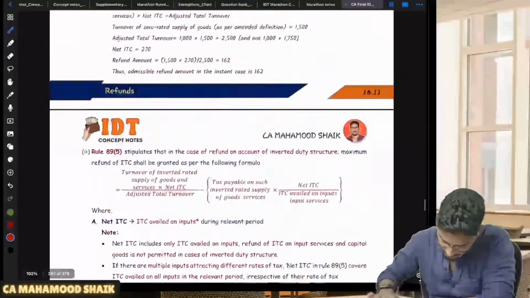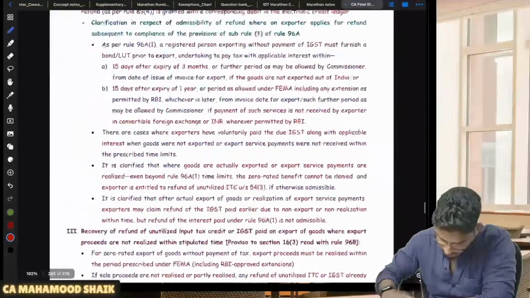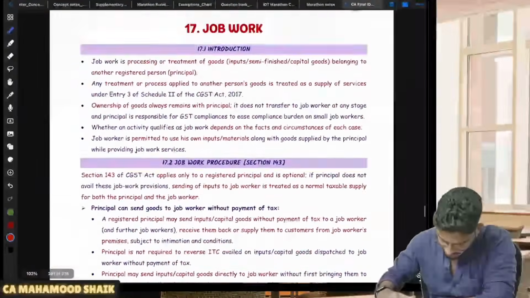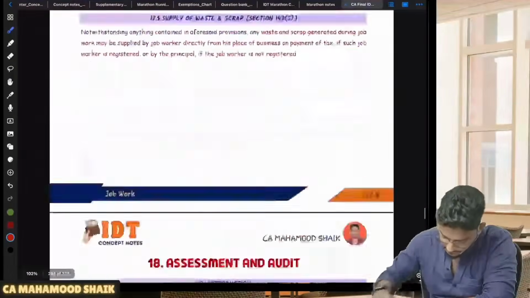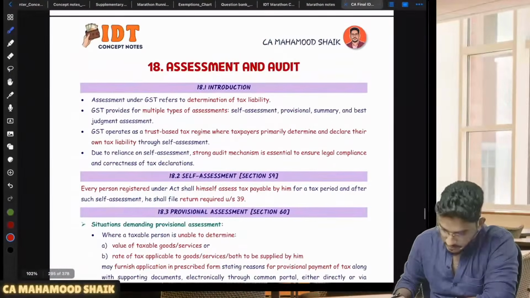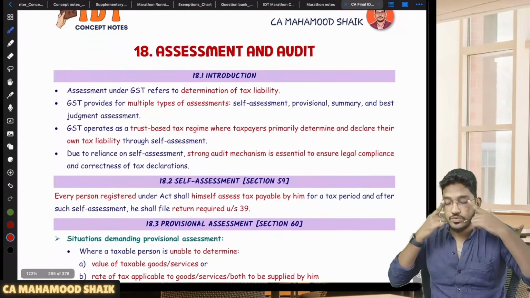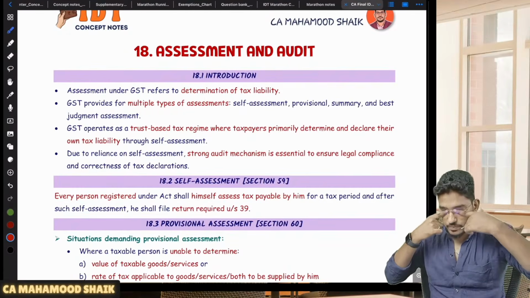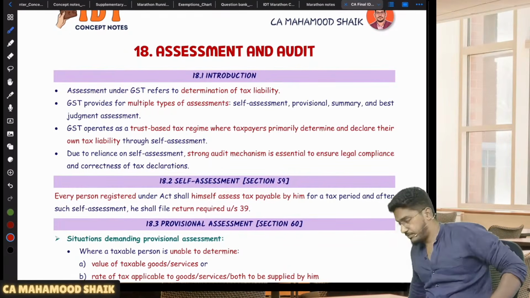Where is it? Chapter number, I think 17 or something, not 17, 18. Yes, here we have. So assessment and audit. So one more small chapter is there. This I will try to do. Okay, right. After this, we'll wind up for today.